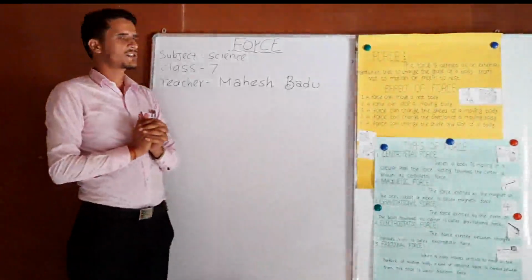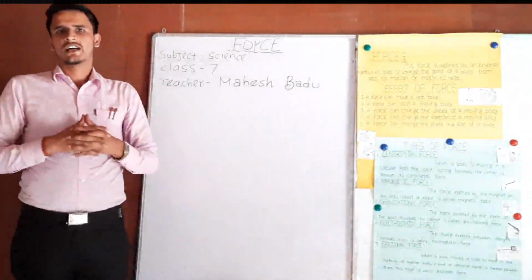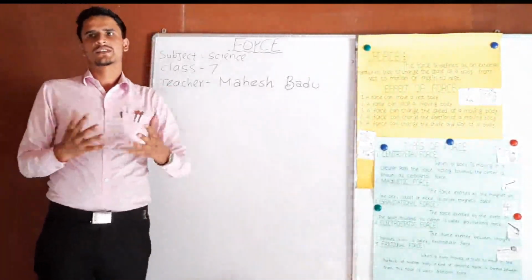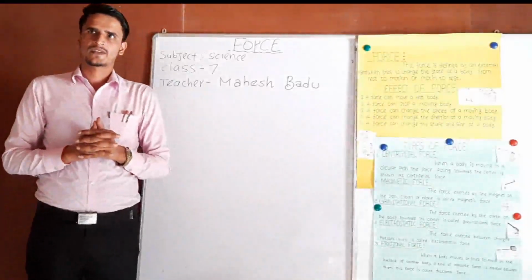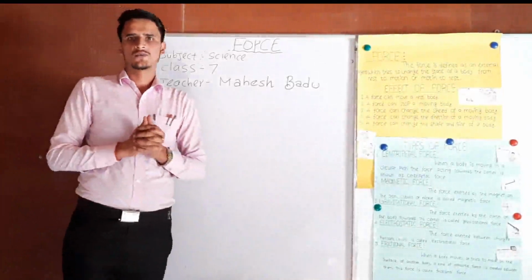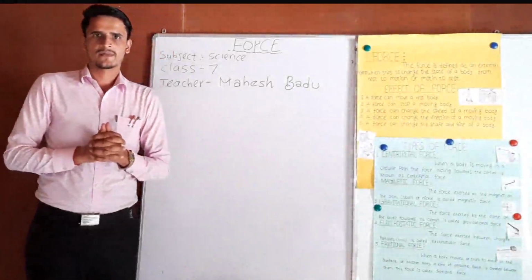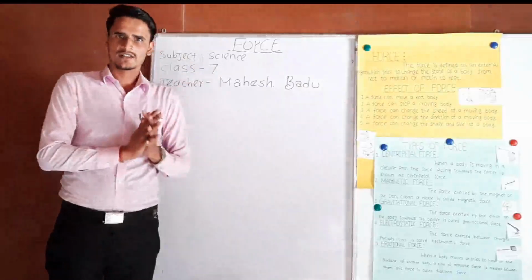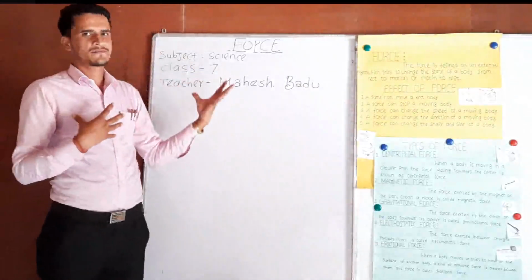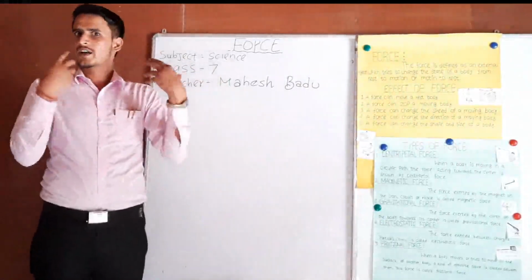Again, dear students, in our daily life, we perform different kinds of jobs. We do different kinds of work. To perform every work, we need to apply a force.